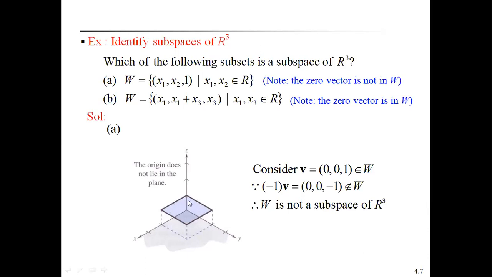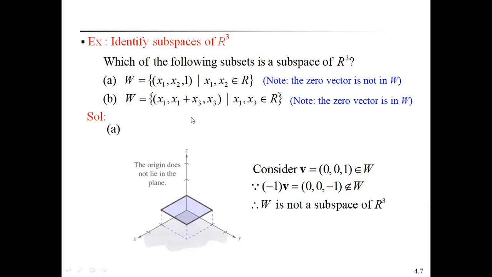See the geometrical representation of the first example. The origin does not lie on this plane. That's why W is not a subspace of R cube.